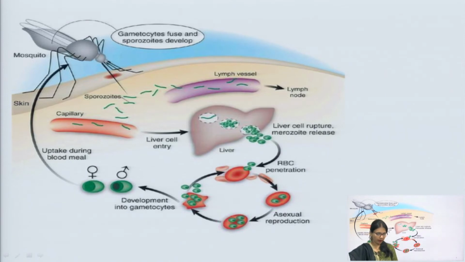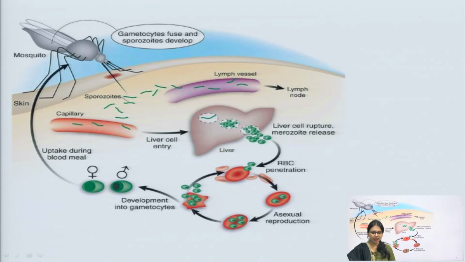Now, this is the cycle of the mosquito bite, showing how the sporozoites and gametocytes form. When the infected mosquito injects the sporozoites, they migrate to the liver where they form merozoites.